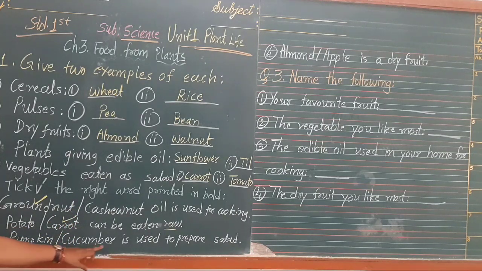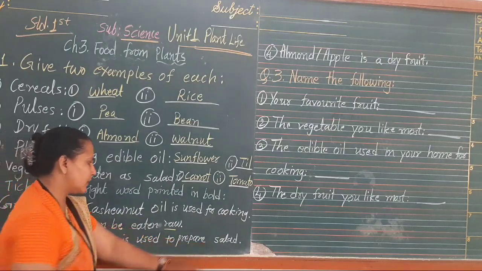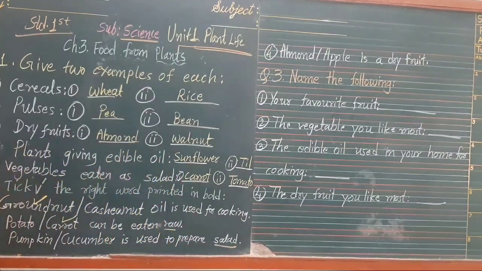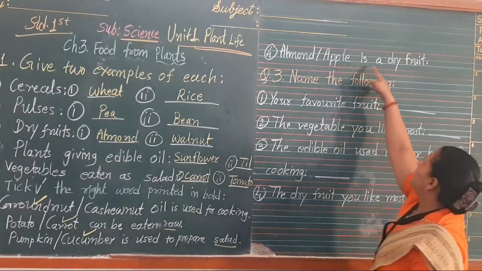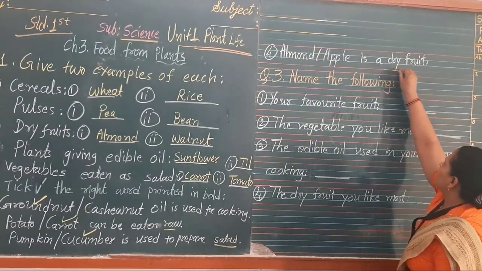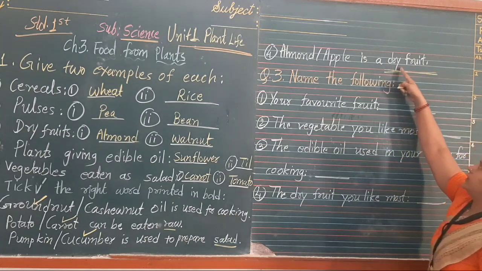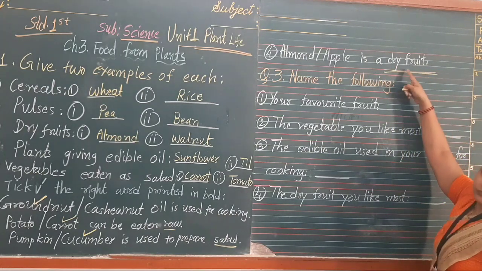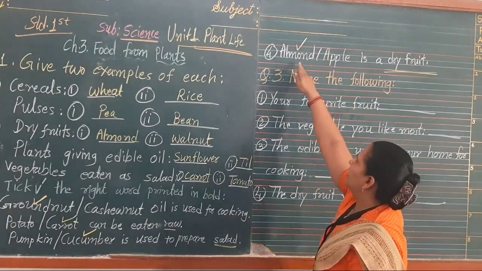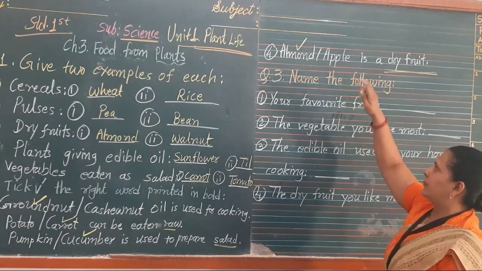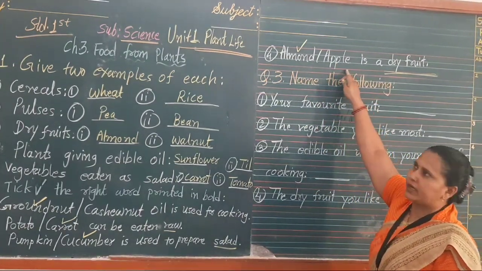Pumpkin or cucumber is used to prepare salad. The word salad is given, so we use cucumber as a salad. So make a tick mark on cucumber, not on pumpkin. Next, number 4, almond or apple is a dry fruit. Look properly here. Dry fruit, not only fruit. The words dry fruit are given, so we have to make a tick mark on almond, not on apple. Apple is a fruit. It is not a dry fruit.